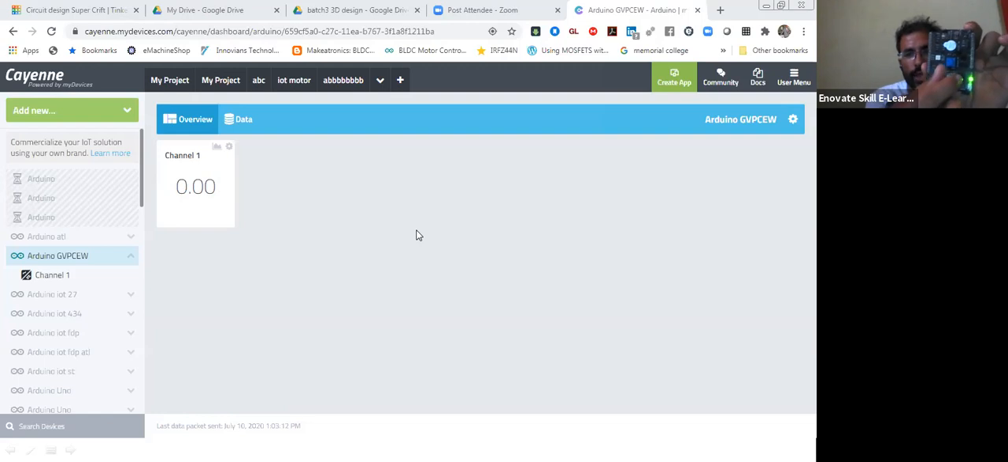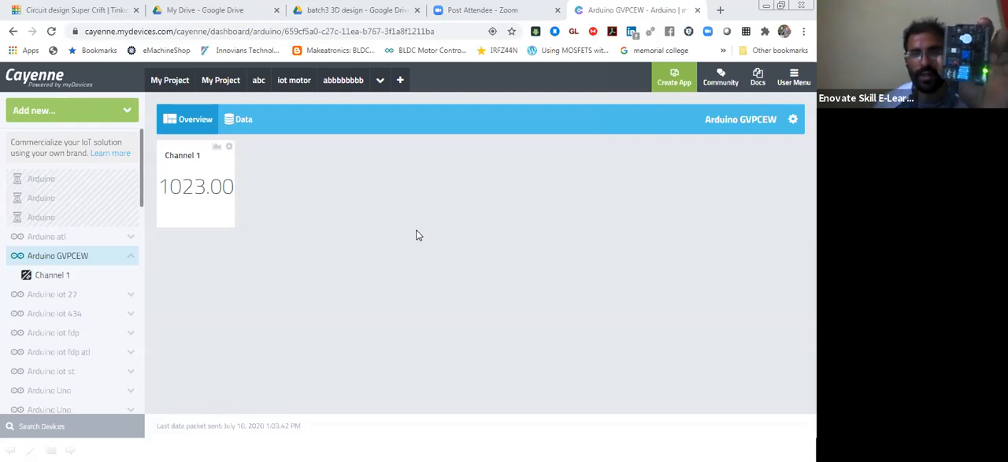So now I'm going to change it. I'm going to make it maximum. The maximum potentiometer value you will be able to see over there is 1023. So are you able to see 1023 on the cloud? Are you able to see or not? Is it visible or not?